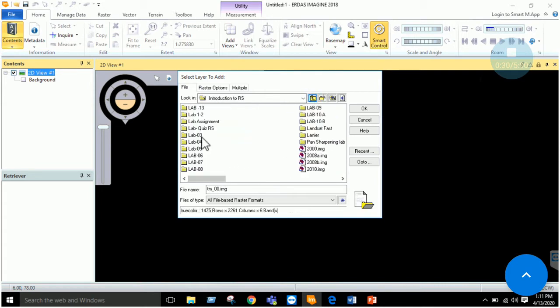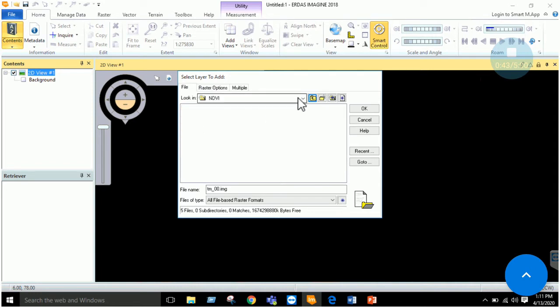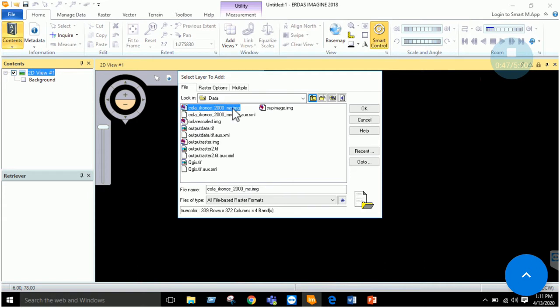I have a lot of images available. You can just click on any. Okay, here I have an image named Kola Ichnos 2000 multispectral image.